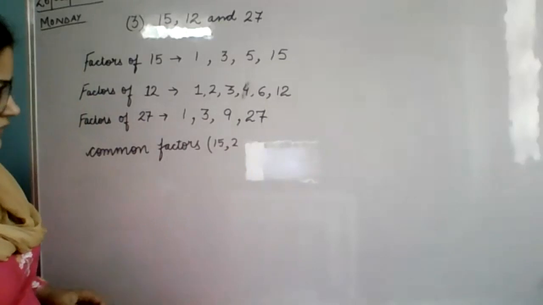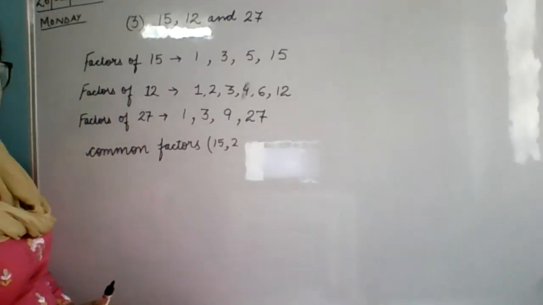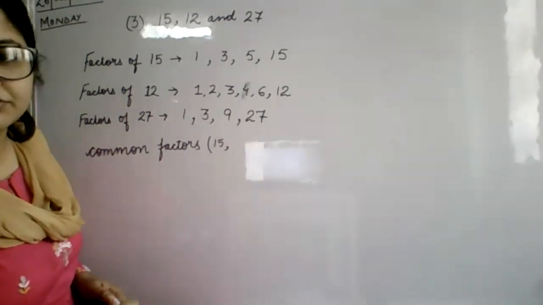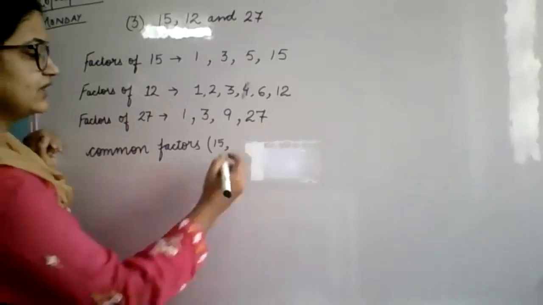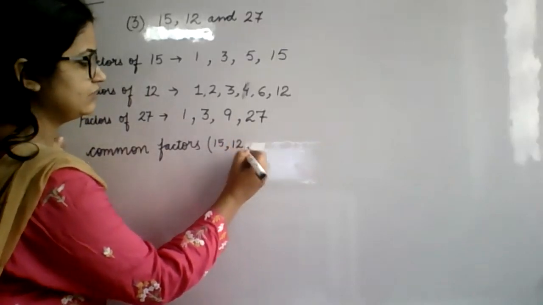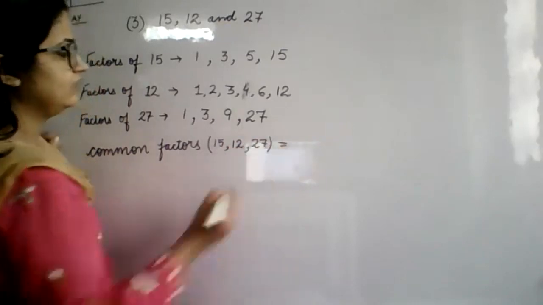Haan, beta. Ma'am, I have just come. Can you tell me what we are doing? We have done this in the previous period. Now we are doing it again. We are completing it. I have given this question to solve in the previous period.